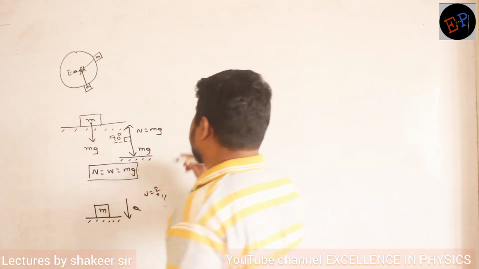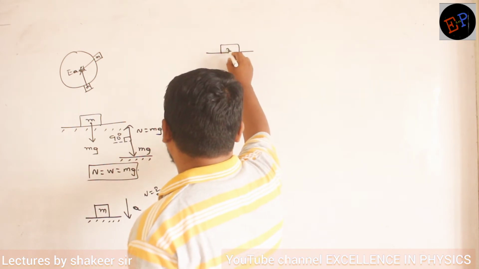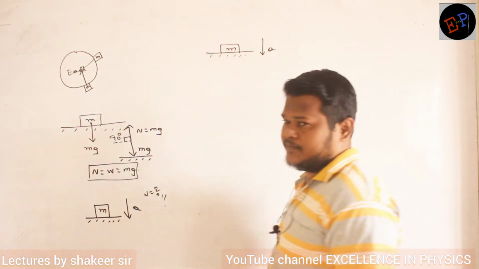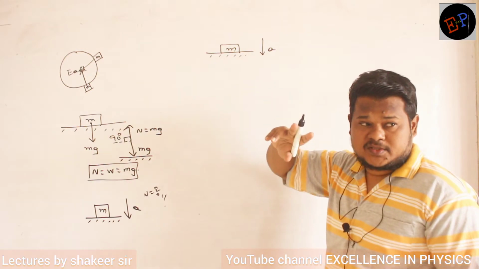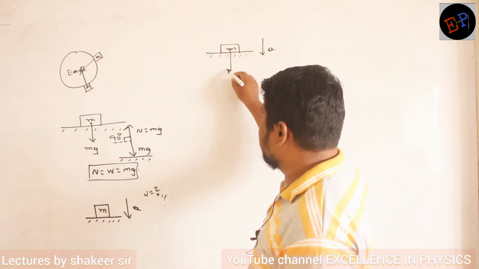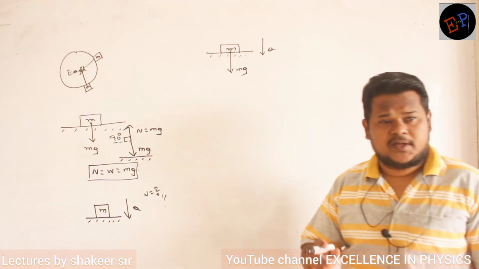Try to answer it. See, here this is the given system now. Mass is present here. Body is accelerating downwards. Clear now? Now can you say how many forces are acting on this mass? Two forces. What are the two forces? Weight and normal reaction. See, Earth is pulling this body with a force of mg. Earth is pulling this body with a force of mg.